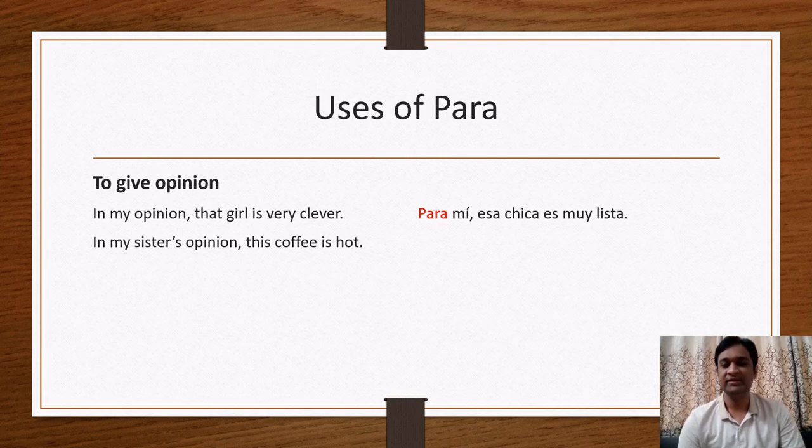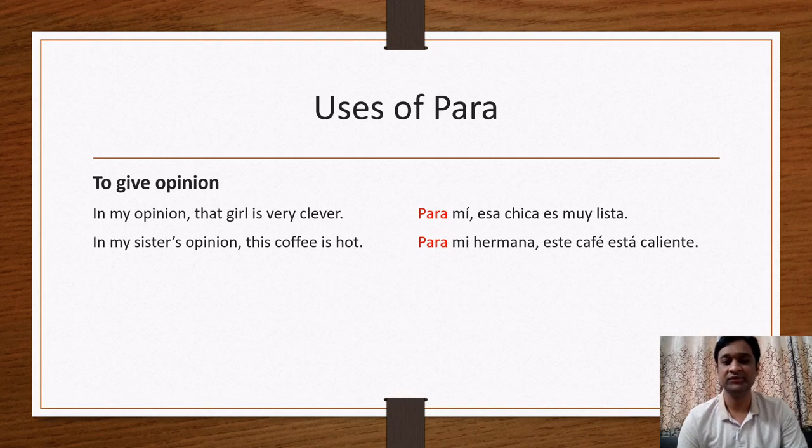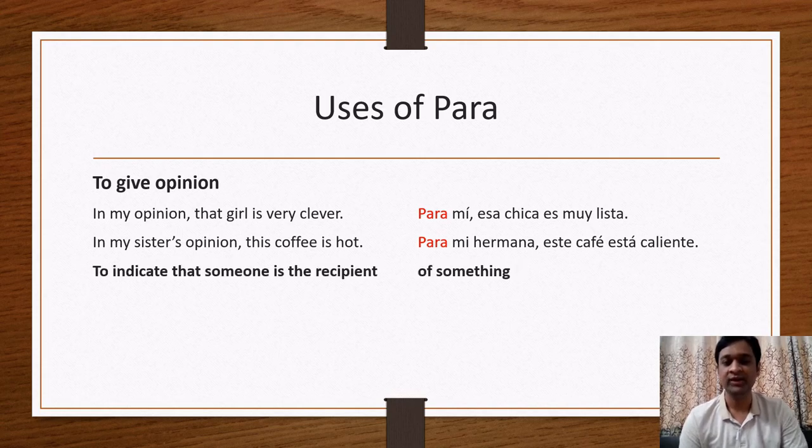In my sister's opinion, this coffee is hot. So as per my sister's view, in my sister's opinion, this coffee is hot. Para mi hermana, este café está caliente. Caliente means hot. So here also the sentence starts with para mi hermana. As per my sister's view or in my sister's opinion, este café está caliente. This coffee is hot. Clear, the first use, to give opinion. We will always use the preposition in the beginning of the sentence to give opinion. Para mi hermano.